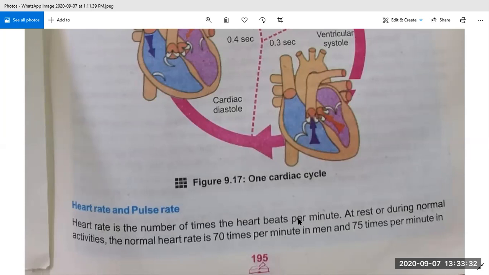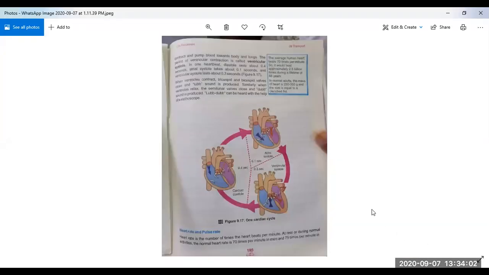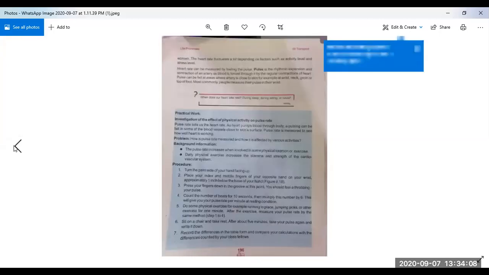What happens at that time, and what is the pulse? At rest, during normal activities, the normal heart rate is 70 times per minute. Underline in your book: in normal condition, the heart rate is 70 times per minute in men and 75 per minute in women. Now we will come to the next page. Here it is, you can see.